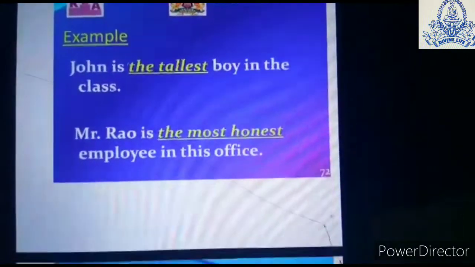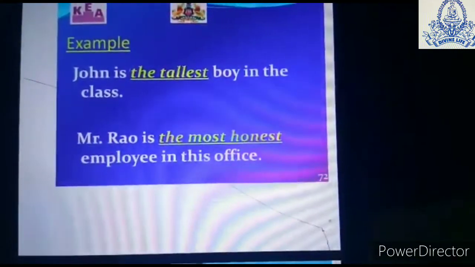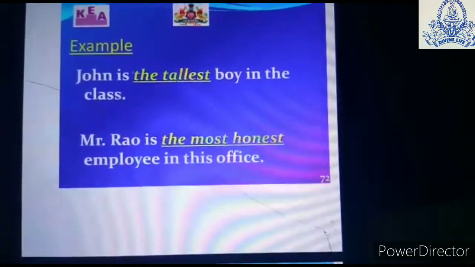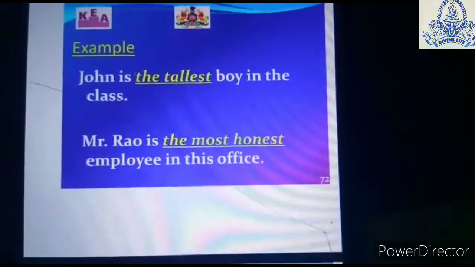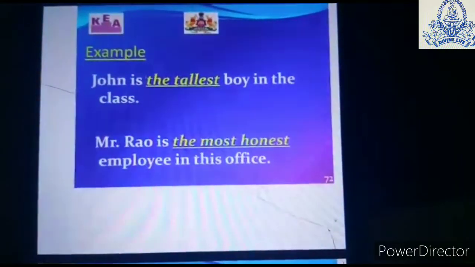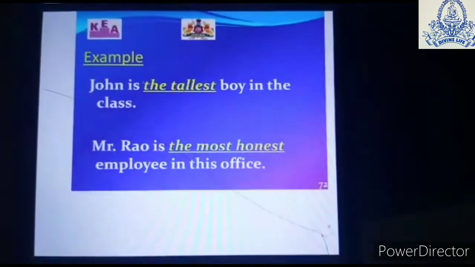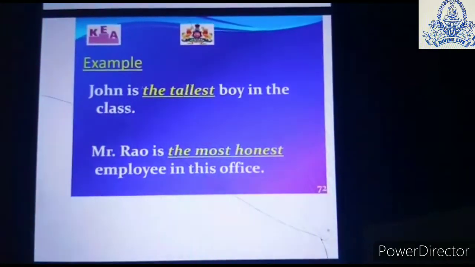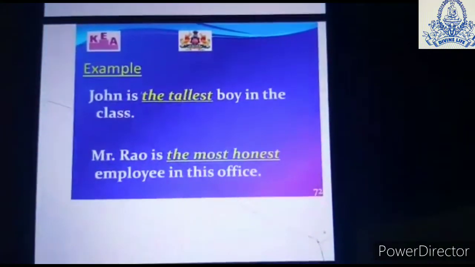John is the tallest boy in the class. Mr. Rao is the most honest employee in his office. Now John is compared with the rest of the class, and he is termed as the tallest boy in the class. So you can see the word "tallest" and the word "the". That is, John is the tallest boy in the class.